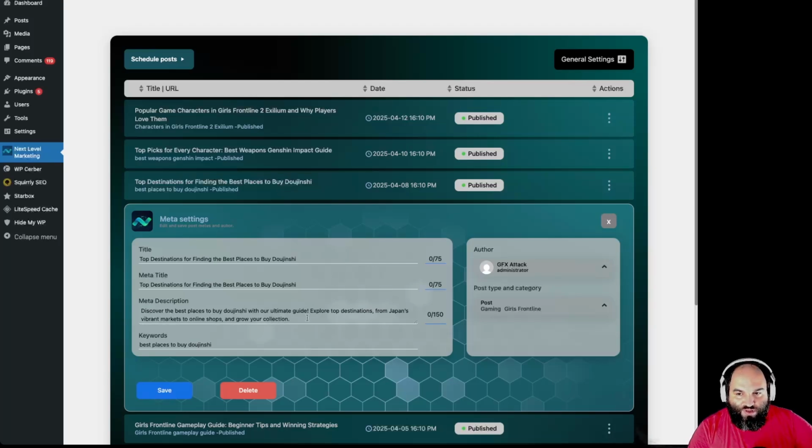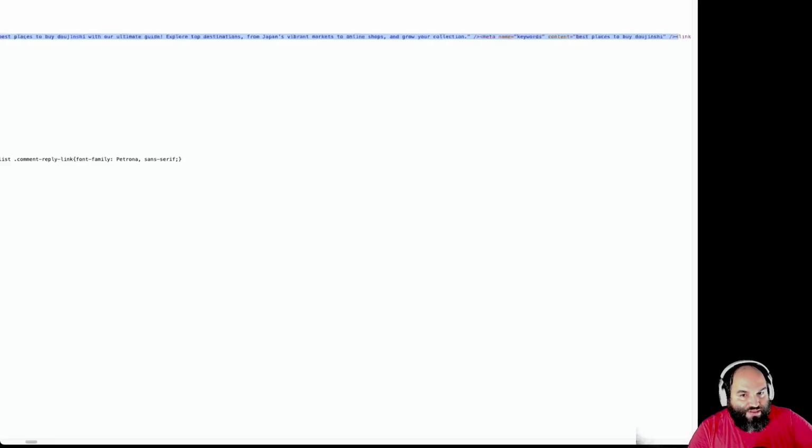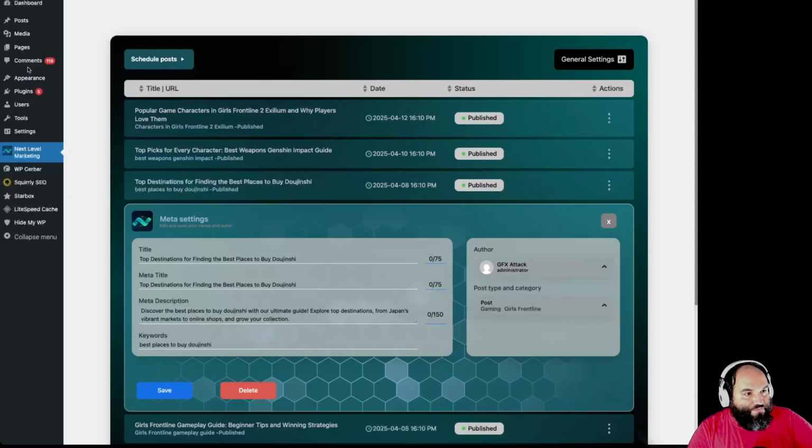Right, so this is what I wanted to show you. I wanted to show you that the integration actually works. I know that some people have been scared that they didn't understand if this is actually working, but it is, and I've just shown you everything inside the source code of this page. So you just have to view the source to understand that it's there, but you don't really need to do that because the automation actually works and Squirrly SEO does everything.